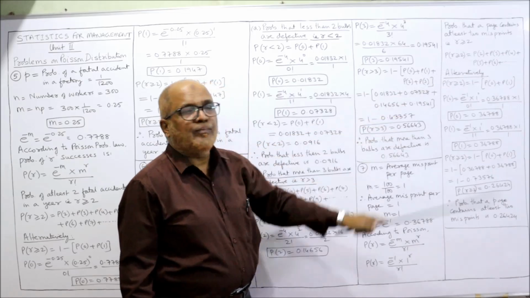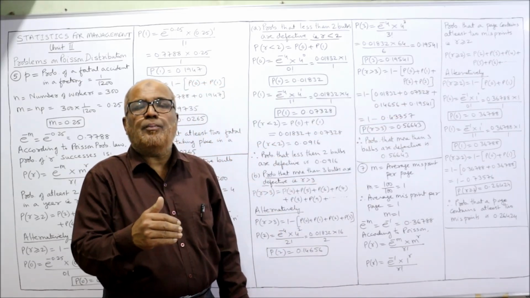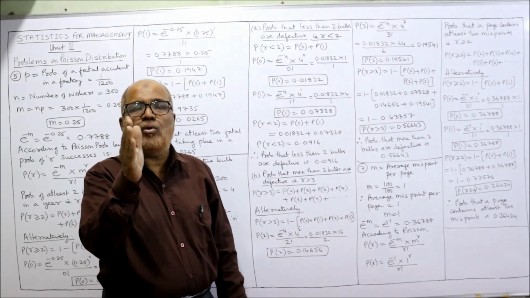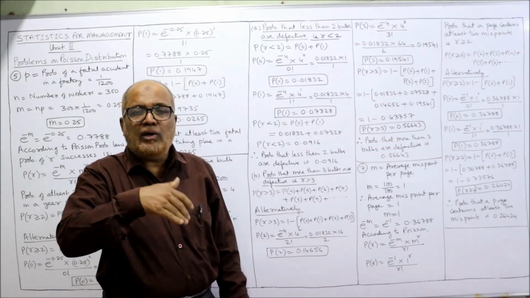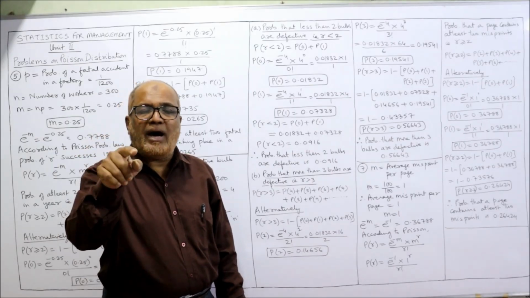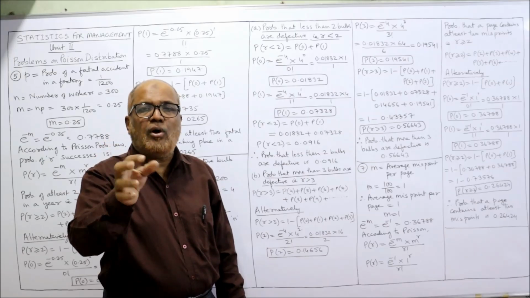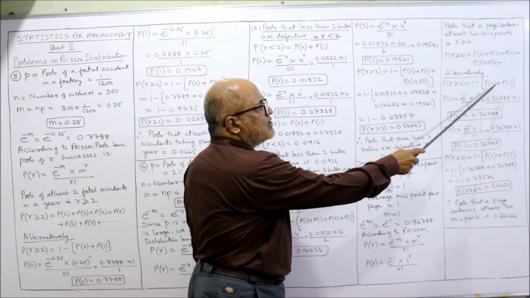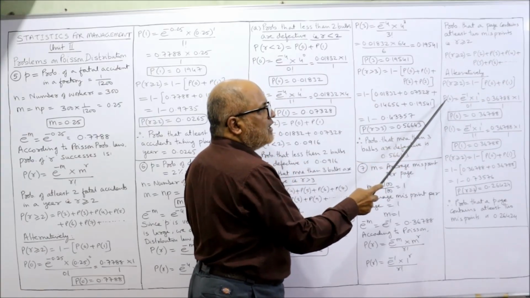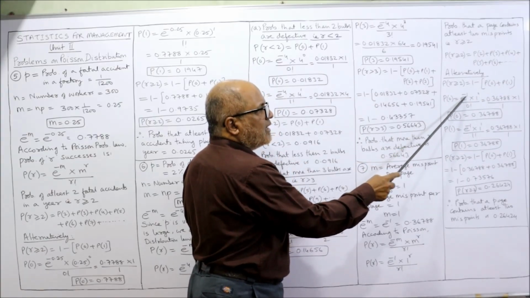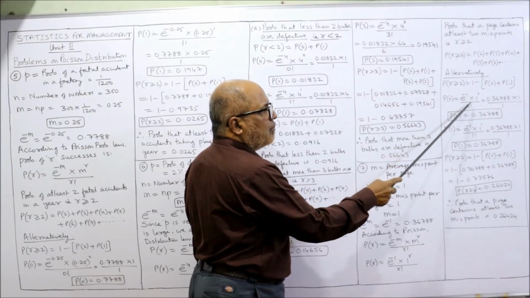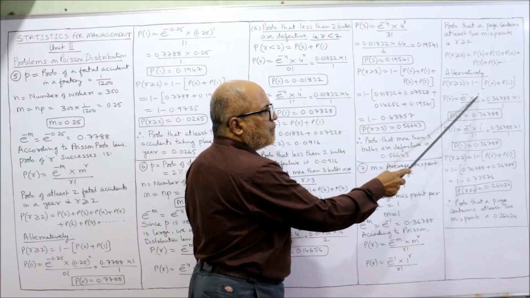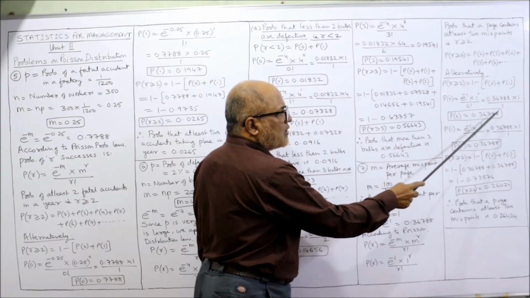Before 2, the probabilities are P of 0 and P of 1. So alternatively we calculate 1 minus P of 0 plus P of 1. So we need P of 0: e to the power of minus 1, 1 to the power of 0 by 0 factorial. 1 to the power of 0 is 1, 0 factorial is 1.